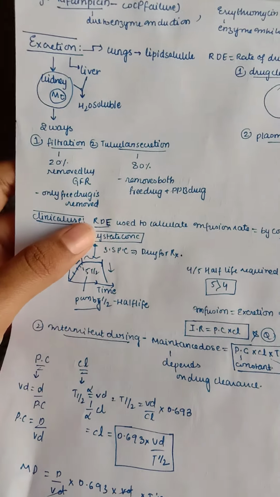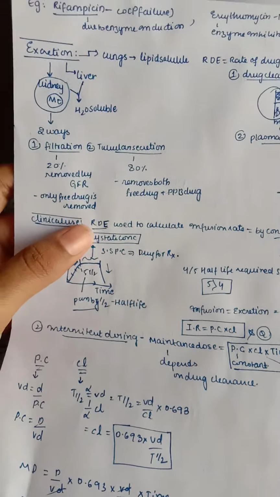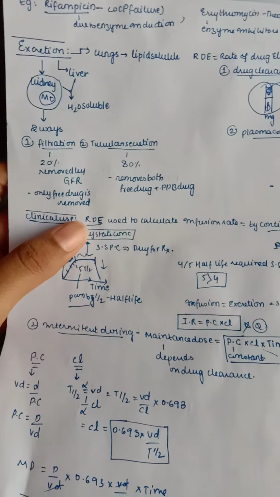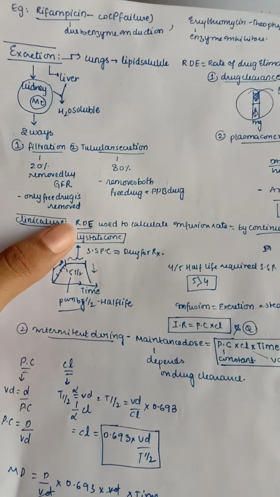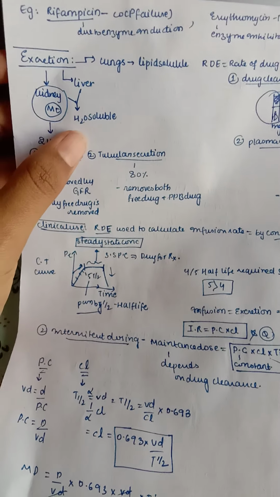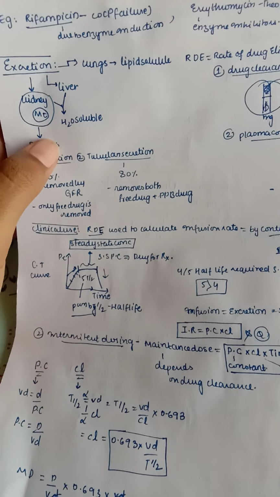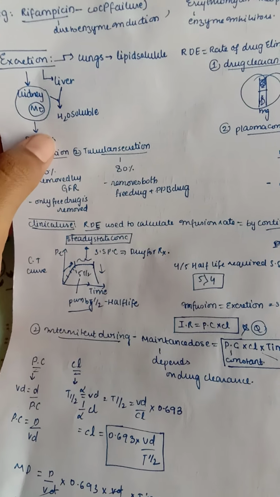So let us understand. It can mainly get out of the body in three ways: from kidney, liver, and lungs, but you all know the most common method of getting out of the body is through the kidneys. So kidney is the most common. For kidney or liver, the drug should be water soluble to get out, and for lungs, even if it is lipid soluble, it can get out.